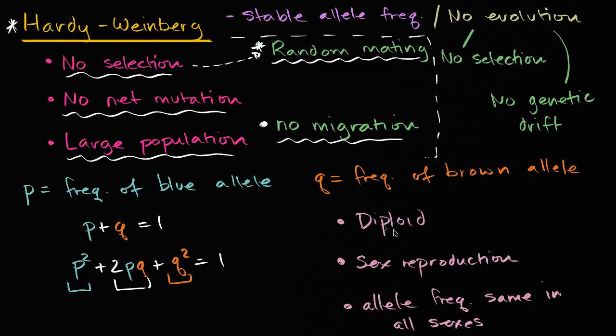Now, the one thing you're saying, okay, diploid, sexual reproduction, okay, but isn't there always a chance for a little bit of genetic drift? Isn't there, just the history of the world is that we have this evolution? And the answer is yes. And so the actual reality is that there's very few places where you could point to, very few populations, if any, where you can say, oh, we can purely apply Hardy Weinberg there. But like a lot of things in the applied sciences, it's a very good approximation for many populations. And so that's why it is useful.